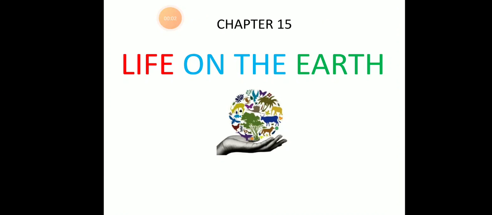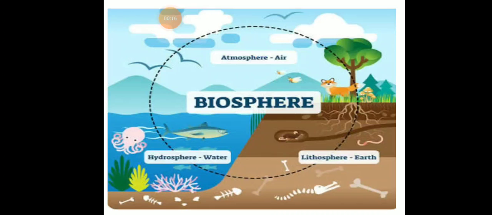Hello everyone. So today we are going to deal with a new chapter number 15 from the first book, Life on the Earth. So here, students, first of all we'll talk about life on the earth, how we survive, how all the animals survive in the earth. So here, first of all, is biosphere.